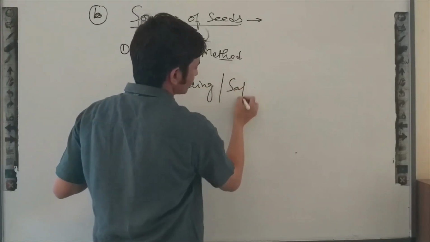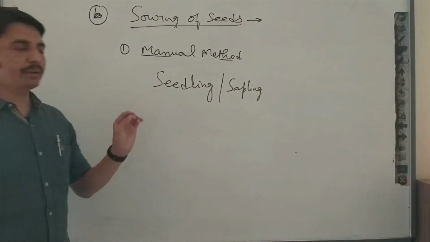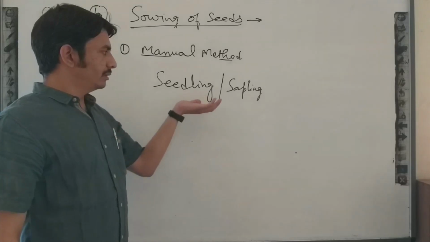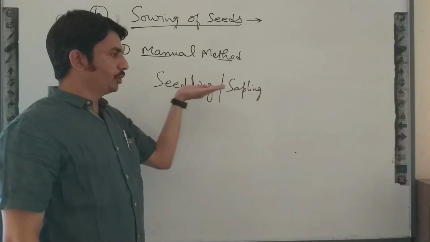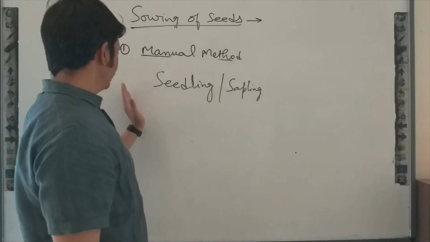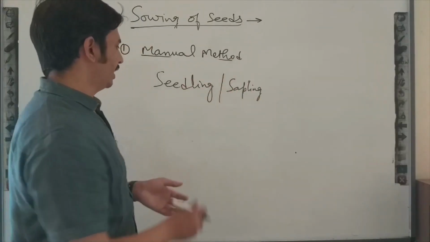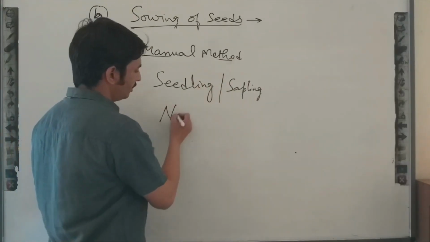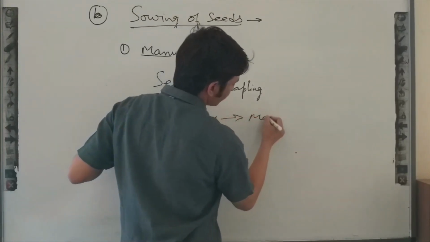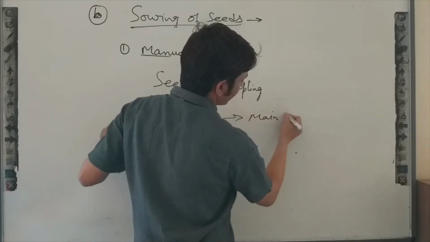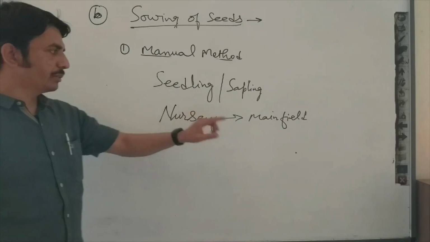So what is the meaning of seedling and sapling? Seedlings and saplings are younger plants, or new growth plants, which we transplant from the nursery to the main field. We grow these plants in the nursery, and after that we transplant them in the main field.